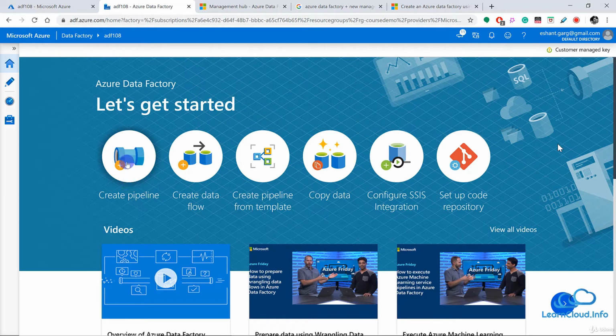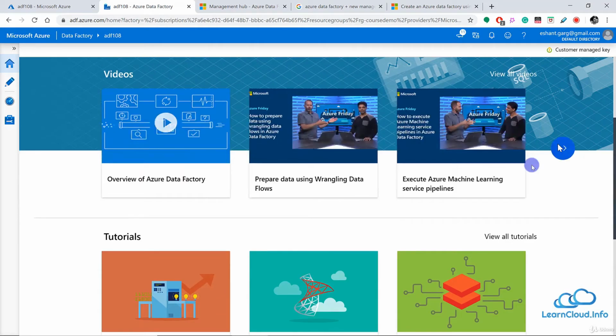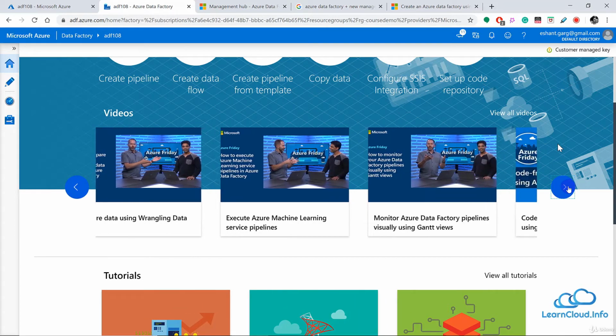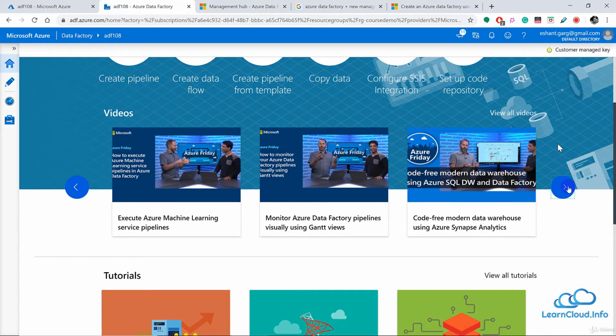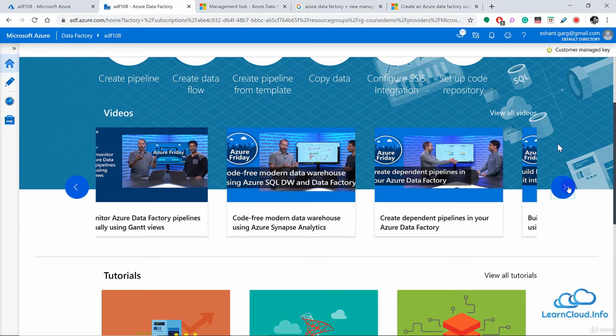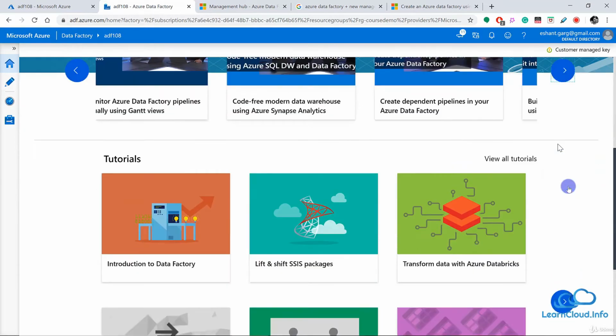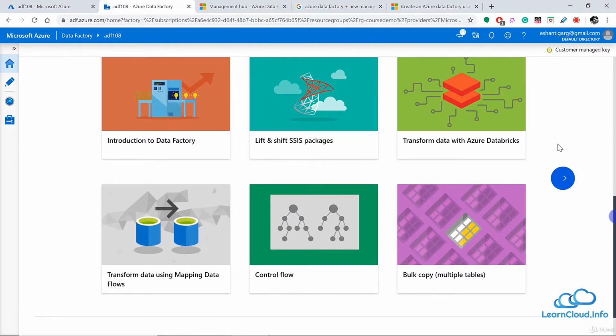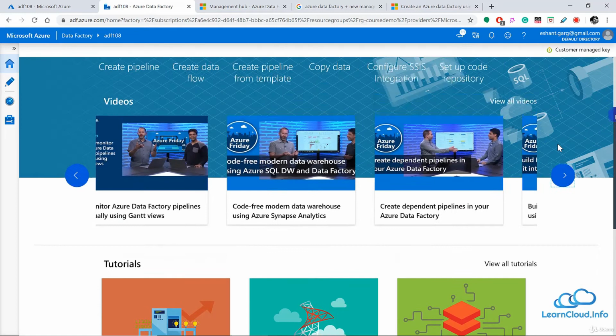You can create a pipeline, or you can start a copy data wizard from here. Similarly, you can create a data flow, and you have a few other shortcuts here. If you go a little bit below, you have a few videos here. These are good videos if you want to see what are the new enhancements or announcements from Data Factory, and you can find all those related things here. And below you have some tutorials. I would recommend you go through these tutorials. They are very good. I would suggest you take a look at these videos also.